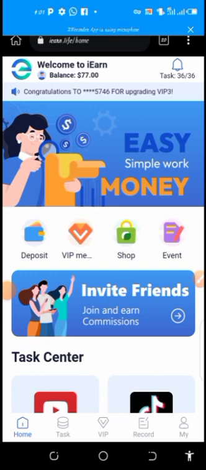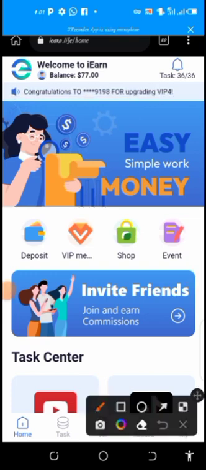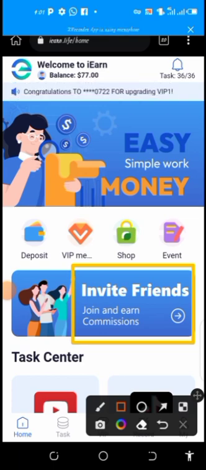To copy your referral code, you can simply click here to refer friends. So you can do that to benefit the more. And you can also locate the VIP membership using this option here. So that is how it works, guys.